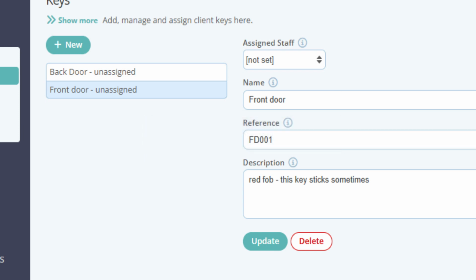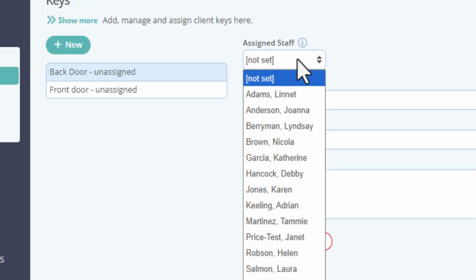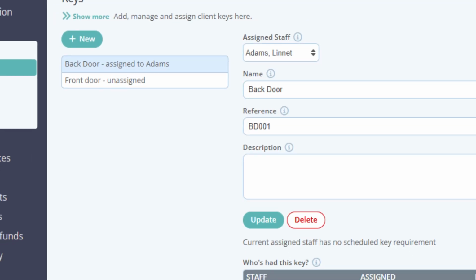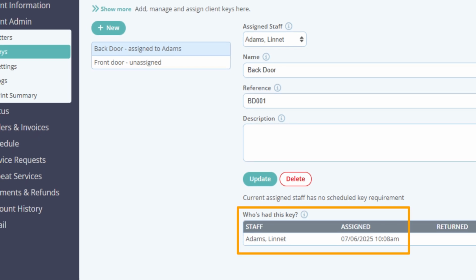Keys can be assigned from the client profile or from the key management module, which we will look at in a separate video. To assign a key to a sitter, select the key. Then select the staff from the drop-down menu at the top. Click Update to assign the key. The key is now officially recorded as assigned to that sitter in the Who's Had This Key panel.